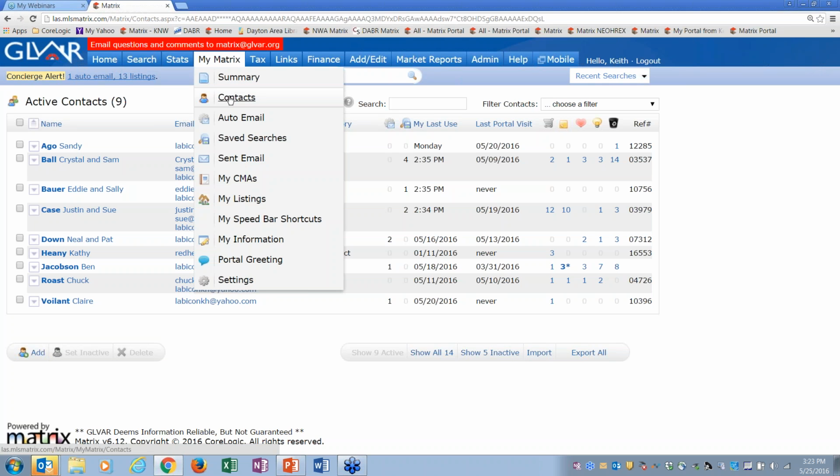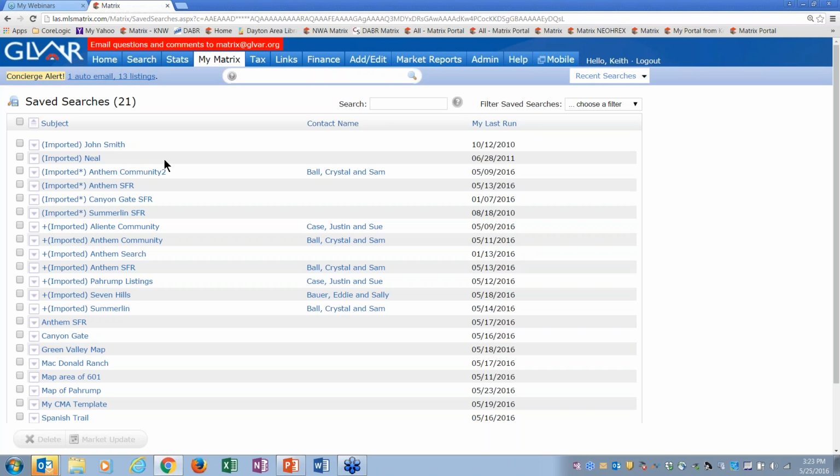The next thing I really want to make sure you know, and this is something you can start right now, don't wait until Wednesday to do this. Saved searches, okay? I'm going to explain the difference between an auto email and a saved search. If you click on saved searches, you'll notice that we brought over your searches from Fusion. Now, they are not all here yet. When we brought over those searches from Fusion, it was like late March. I want to say March 28th, somewhere in that time frame.